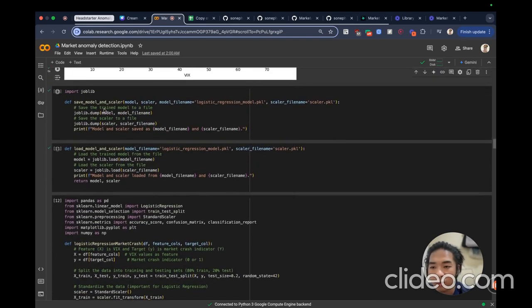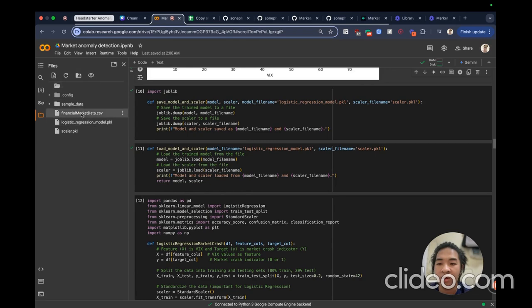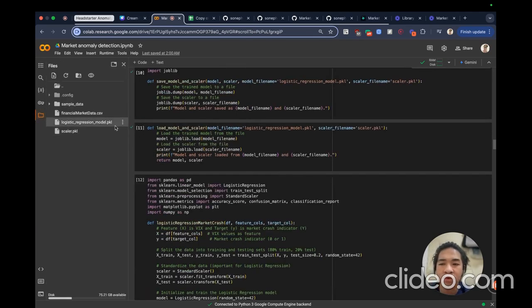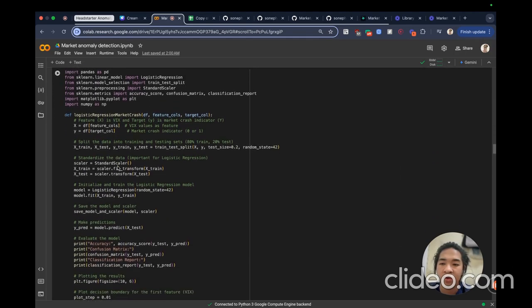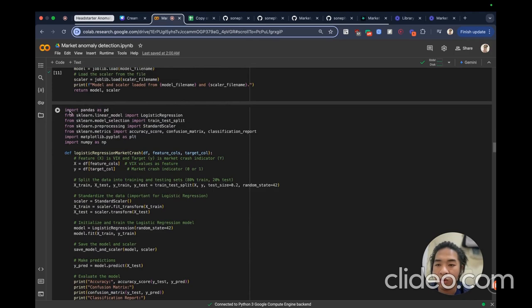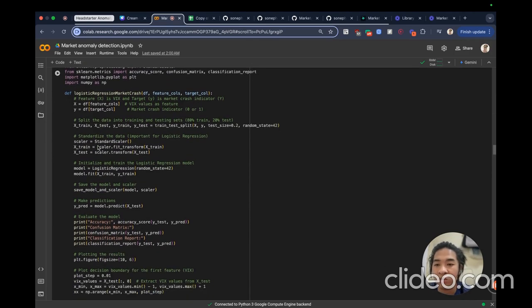These two sections of code are just functions that store the model locally so that we can use it later. We have two types of saved files, which are a model and a scaler. Continuing, this is the main code where we train the logistic regression model.